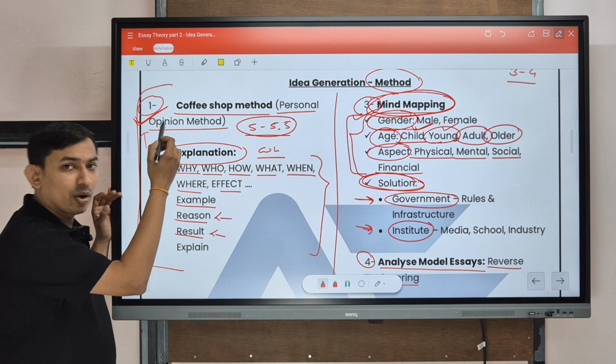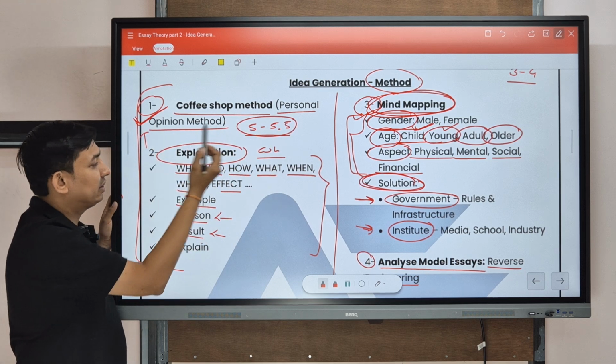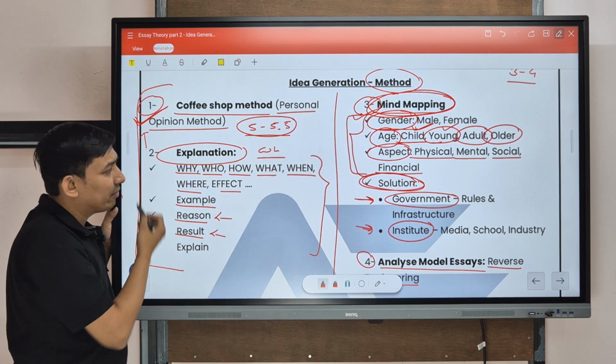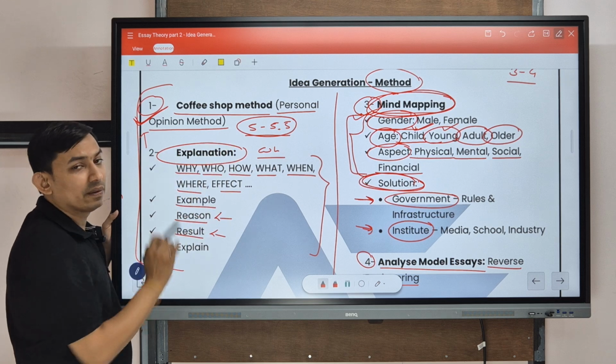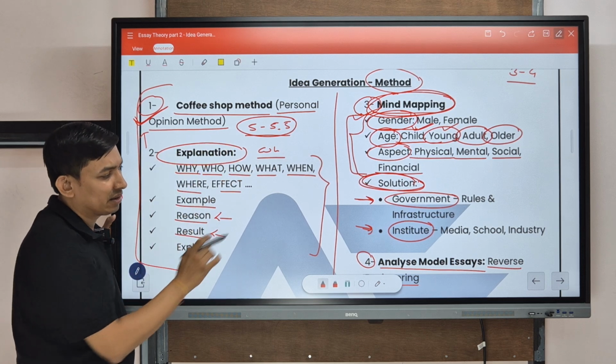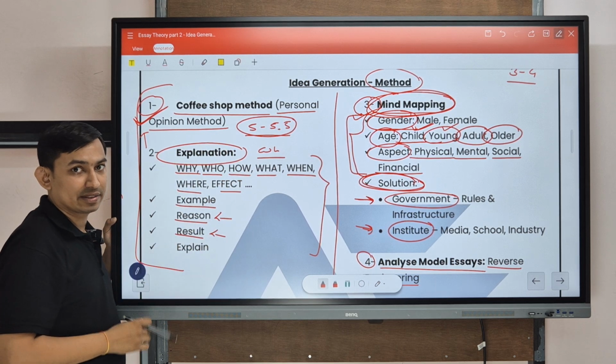So these are the four main methods. The first one is the coffee shop method or personal opinion method. Second one is for the explanation portion. Third one, mind mapping or aspect method. Fourth one is analyze model essay.